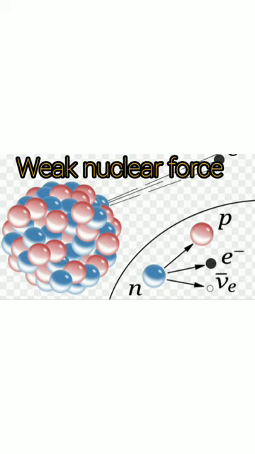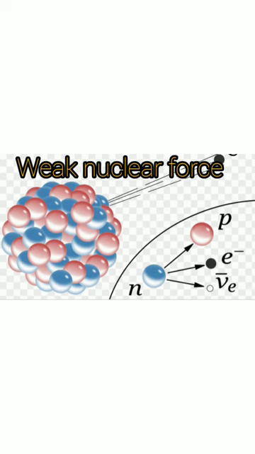At that time its own weight is making it unstable, so it has to break down. The force which helps the nucleus to split or break is called the weak nuclear force.